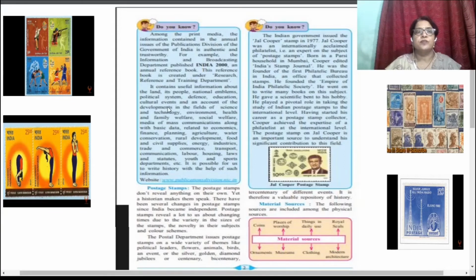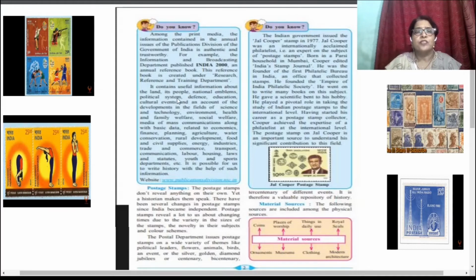Now here we can see the government broadcasting department published one annual reference book called India 2000. This is a reference book created under the research, reference and training department, and it contains various types of fields.